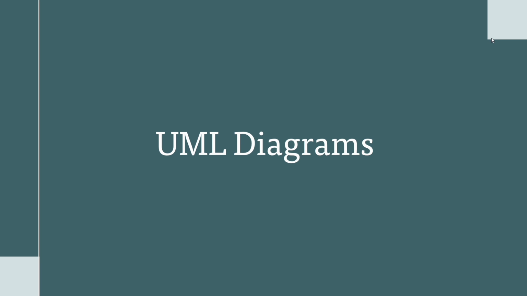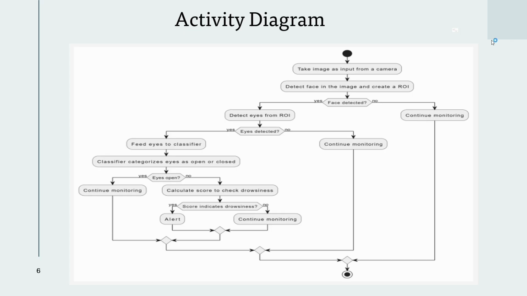These are the UML diagrams for our project. In the activity diagram, the system starts by capturing an image from a camera focused on the driver's face. In the next step, the system processes the captured image to detect the presence of a face. If a face is detected, a region of interest is created around the face. If the face is not detected, the monitoring continues and captures the next image. Within the detected face region of interest, the system attempts to locate the eyes. Upon detection of eyes, it feeds it to the classifier, or else it continues monitoring and captures the next image.